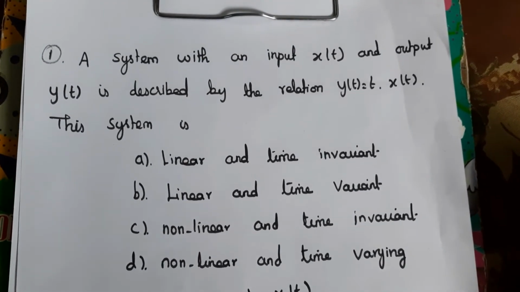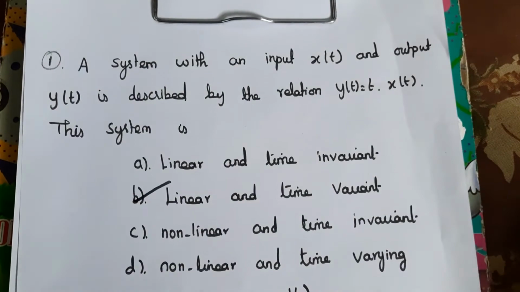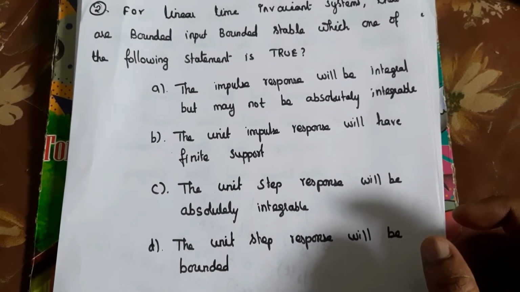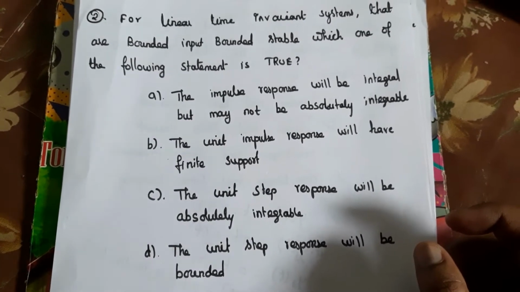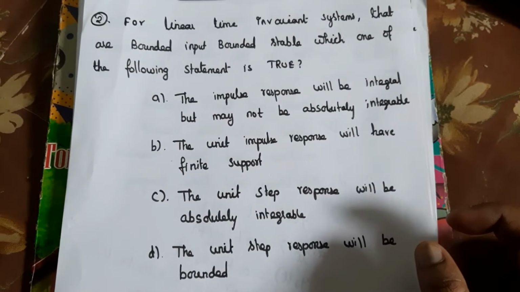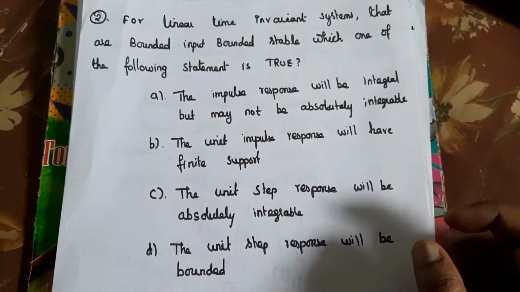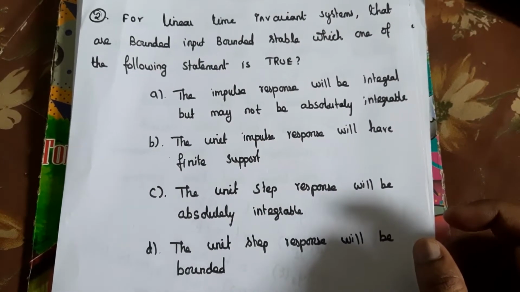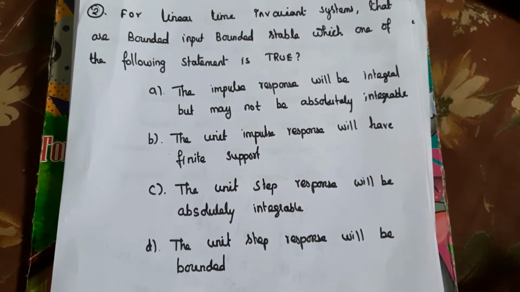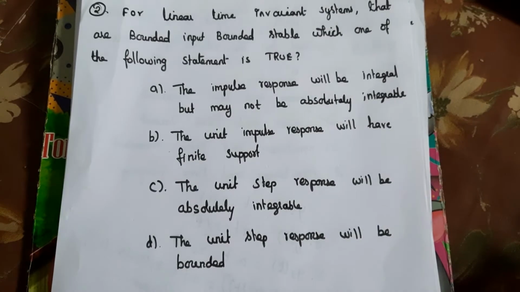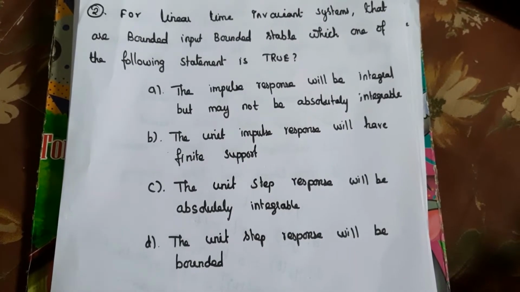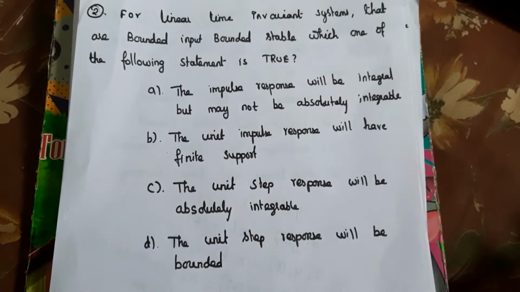So here the answer is B. B is the answer. Second question, for linear time invariant systems that are bounded input bounded output stable, which one of the following statements is true? The unit step response will be bounded. So here, this is a bounded input bounded output system, so the unit step response will be bounded. So the answer here is D.